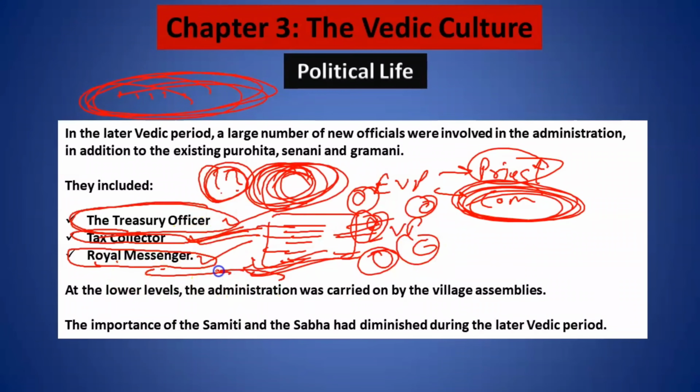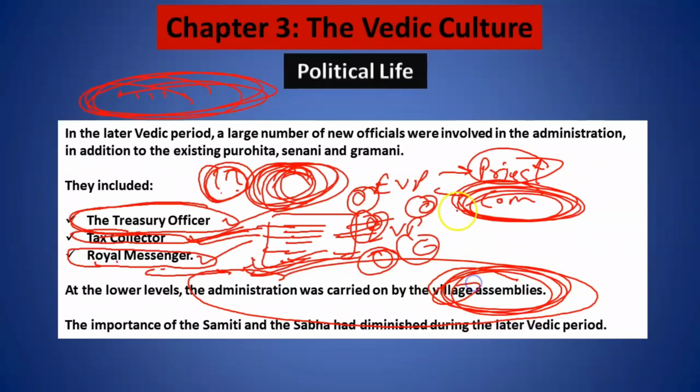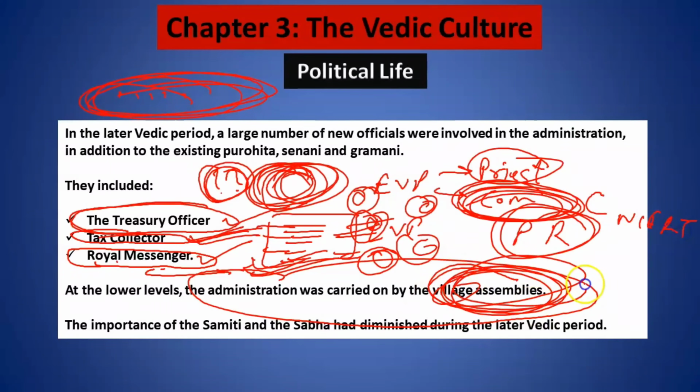Now at the lower level also the administration was done. It was done through village assemblies. So right now what we call the Panchayati Raj, which I have already taught you in our complete course on NCERT Polity Class 6. In the same way they had village assemblies to carry this out. But remember the importance of Samiti and Sabha.